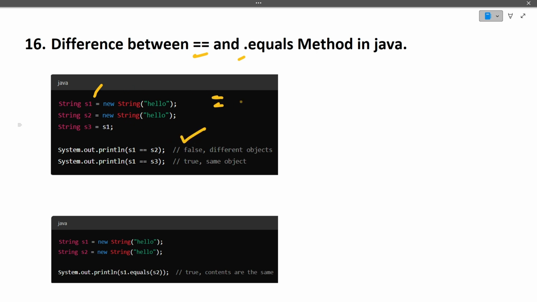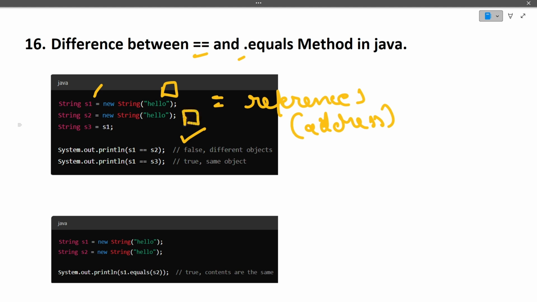Because the double equals operator compares the references, the address of that variable. Since in s1 we are doing new String, it forms a separate place in the memory, and in s2 we are doing new, it forms new space in the memory, and s3 again is pointing to s1, so this one will be pointing to this.